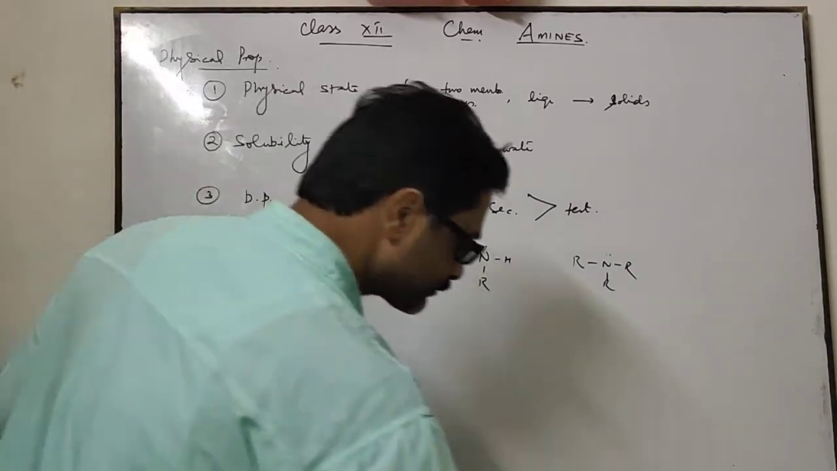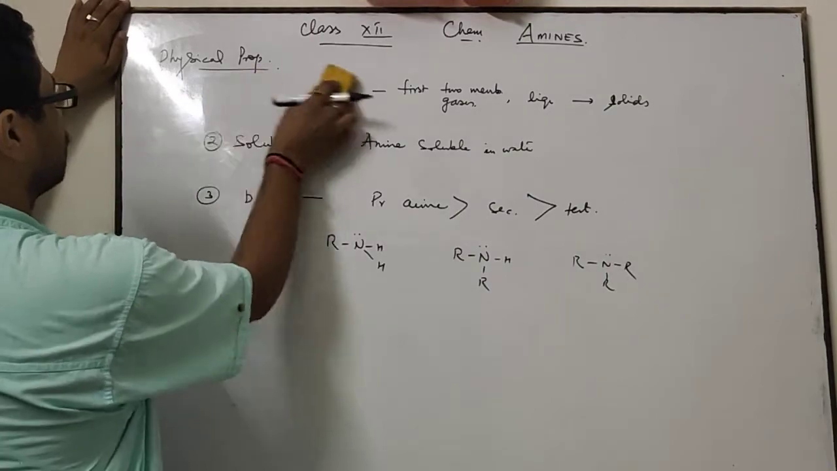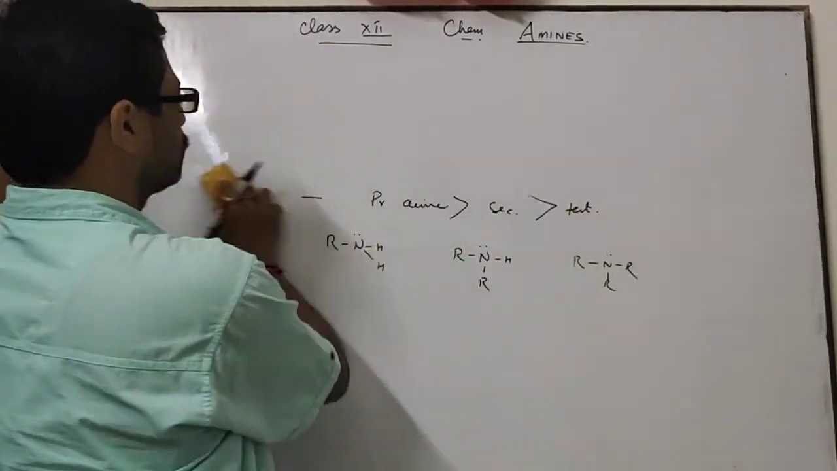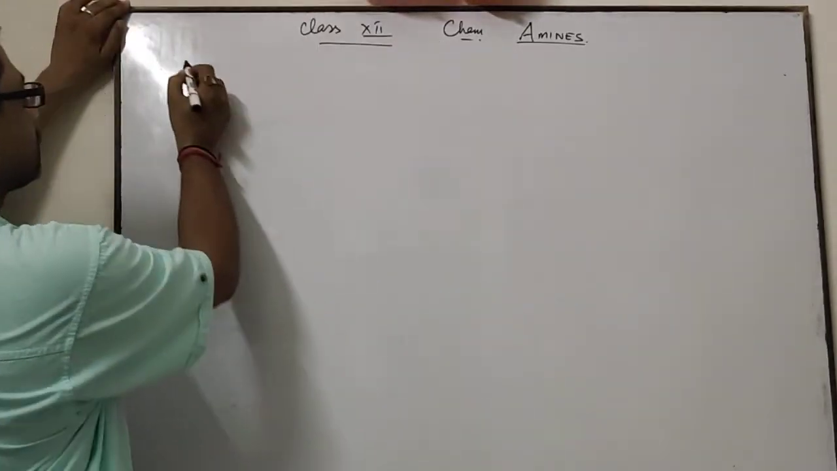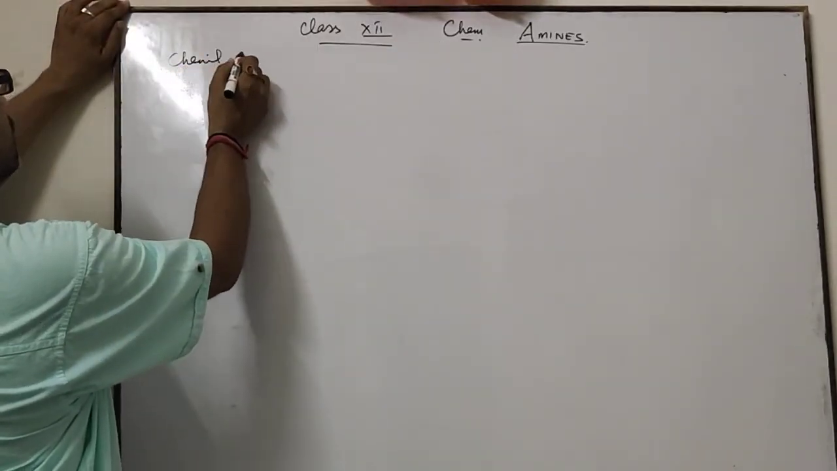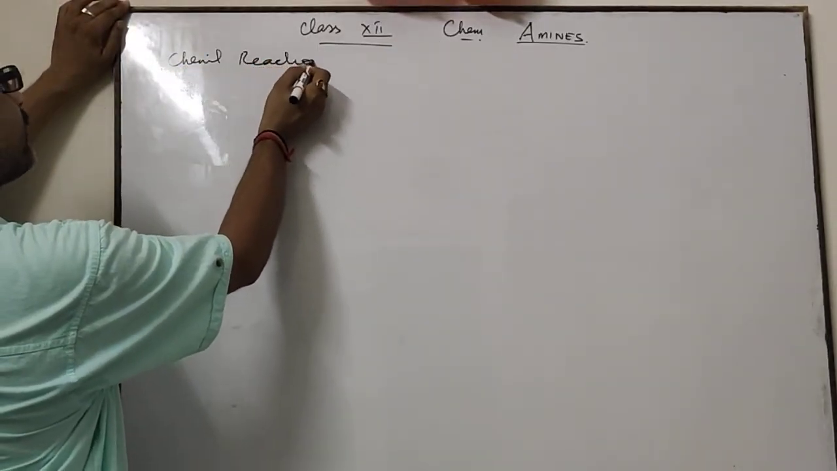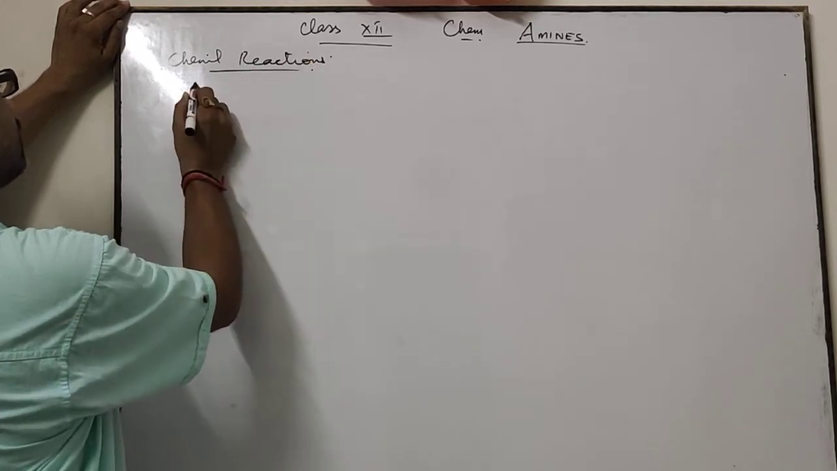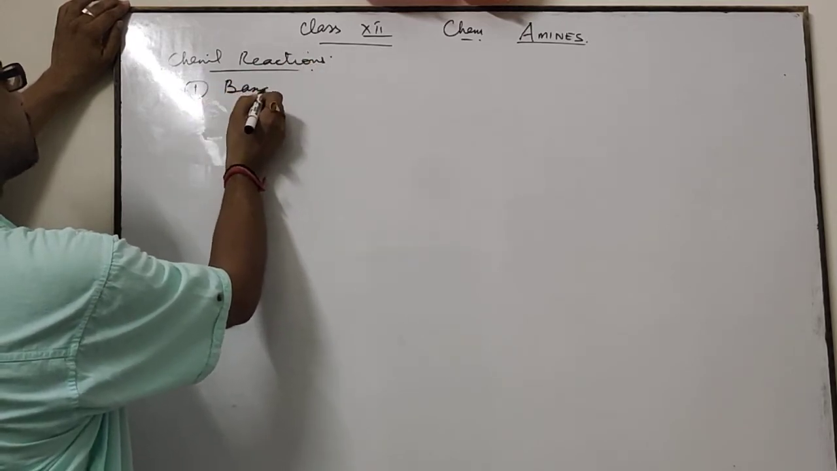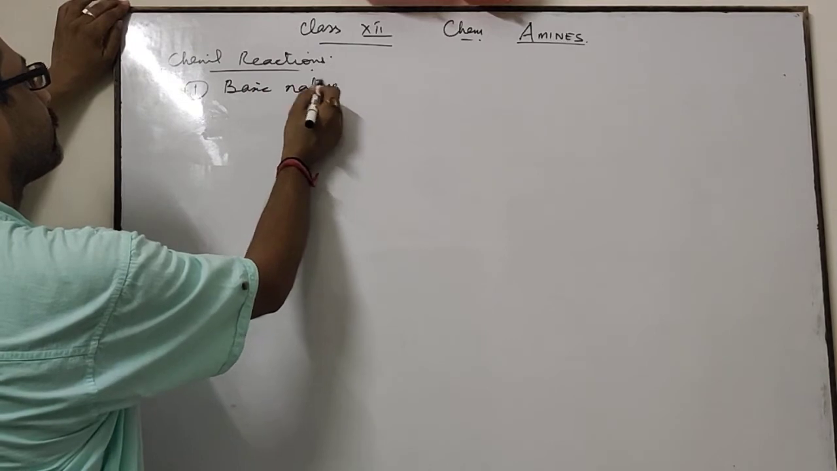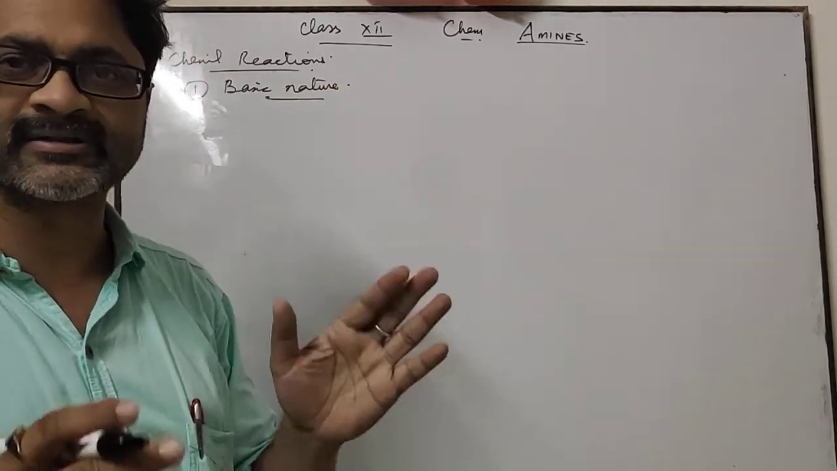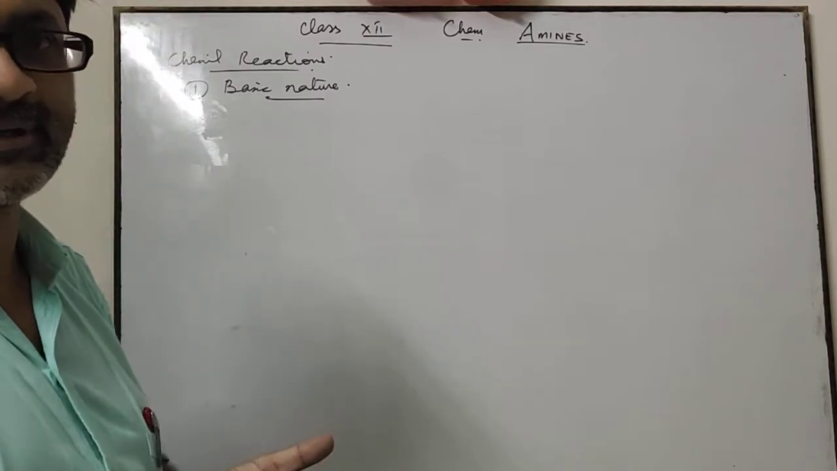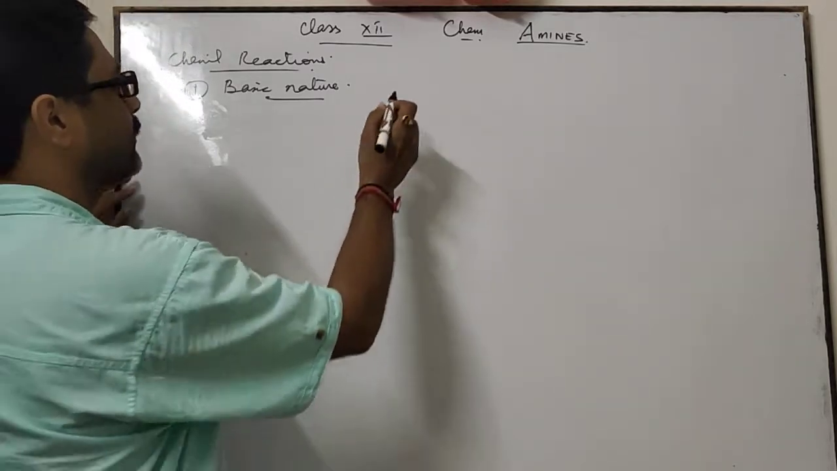Okay. Now I am going to discuss the chemical reactions shown by amines. Which type of chemical reactions are shown by amines? Chemical reactions of amines. Here, the first one is basic nature. Amines are basic in nature. This is due to the presence of a lone pair of electrons on the nitrogen atom.